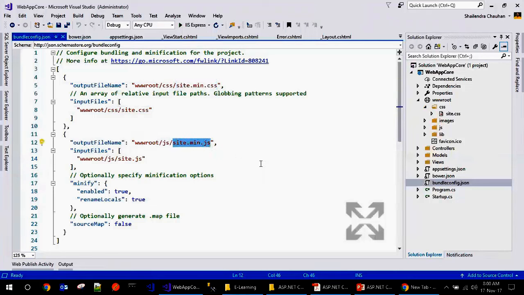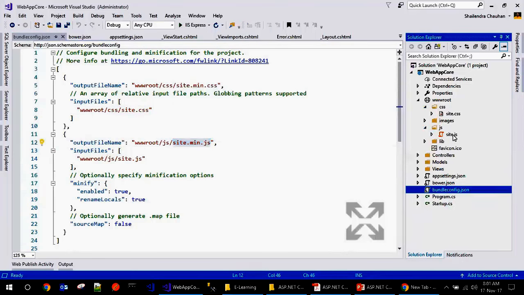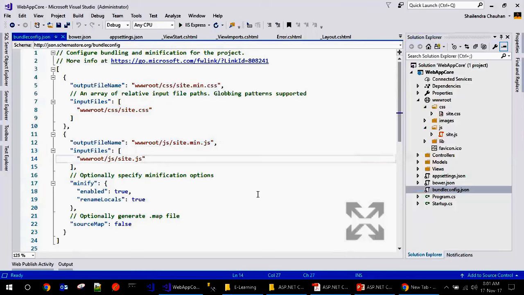If you are defining your custom JS file, we have only one here. Just put them separated by commas. When you publish, it will create a single JS file. And you can even create your own bundles as well. It is not mandatory. You can create only one CSS and one JS. Just copy this configuration, paste it, and define another bundle as well. So it's up to you.